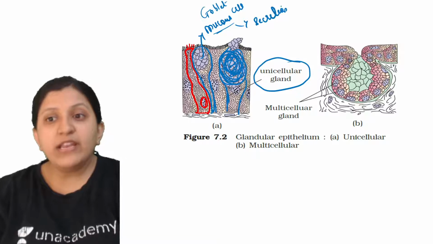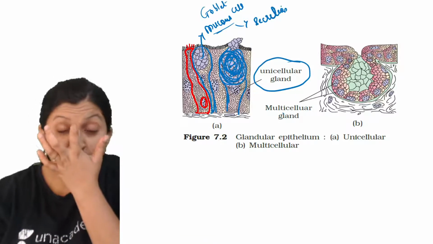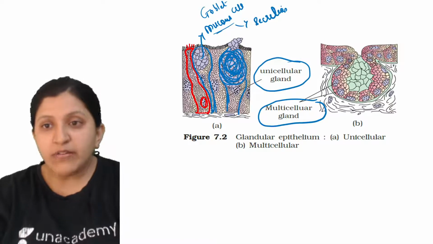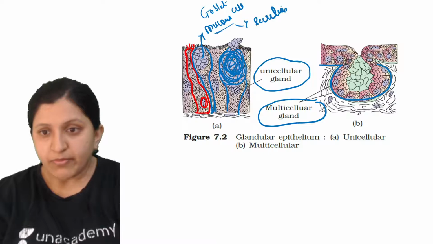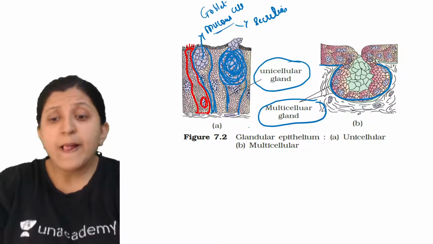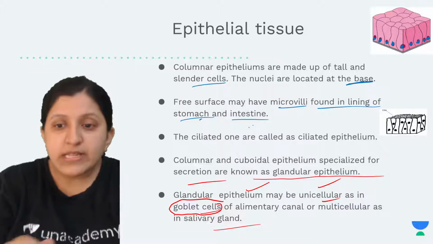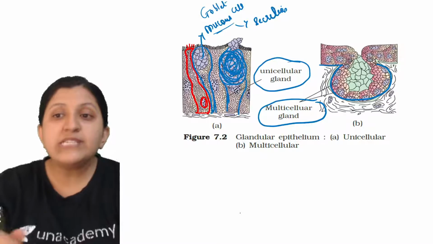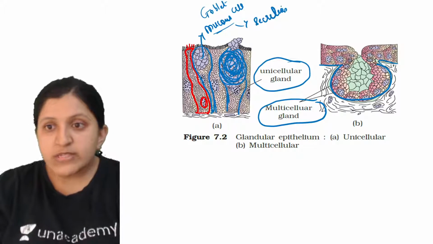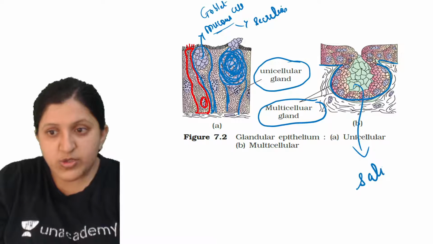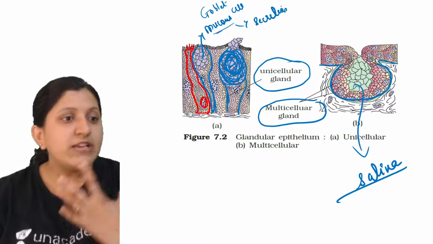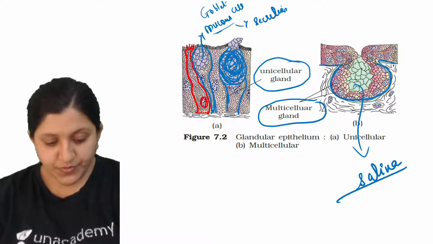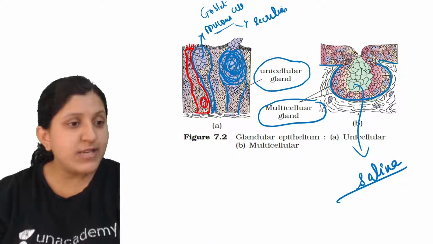Now you can find cuboidal epithelium, or you can also find a columnar epithelium. So this is a multicellular gland. This gland over here is responsible for what? You can see it in the multicellular case of a salivary gland, where saliva secretion can be seen. Saliva is being secreted. Saliva is for what? Saliva keeps your mouth lubricated, and enzymes are also present which help in digestion.